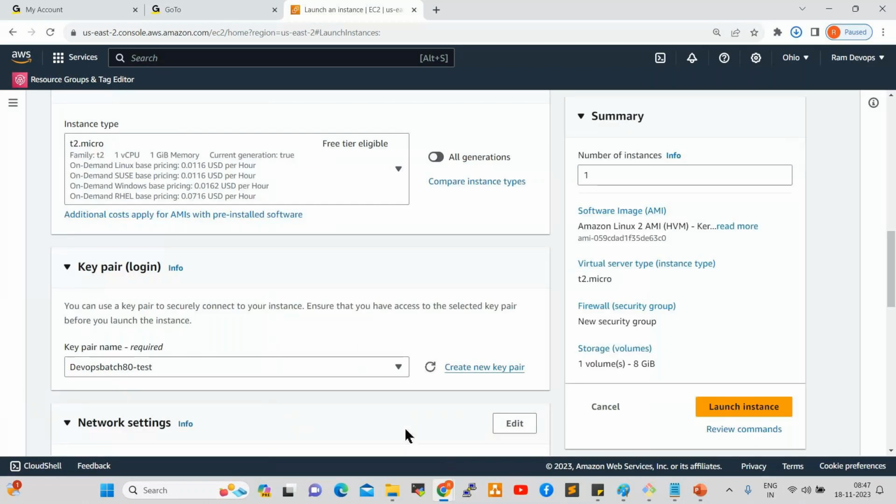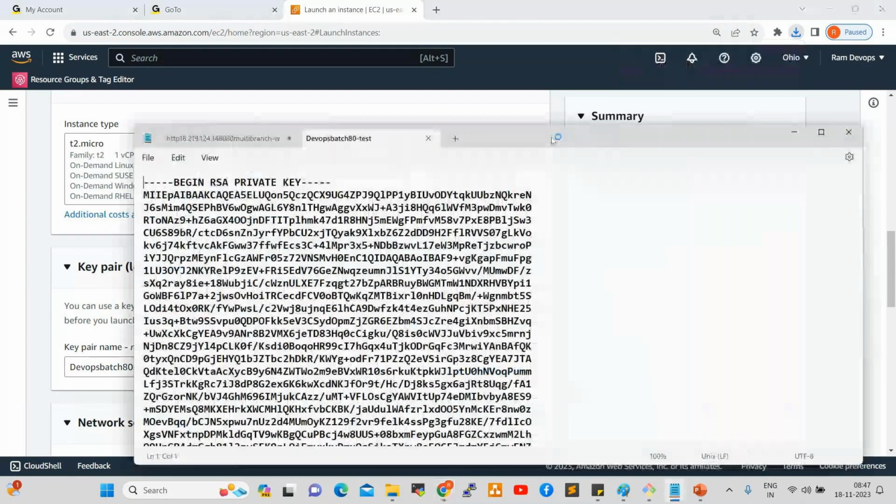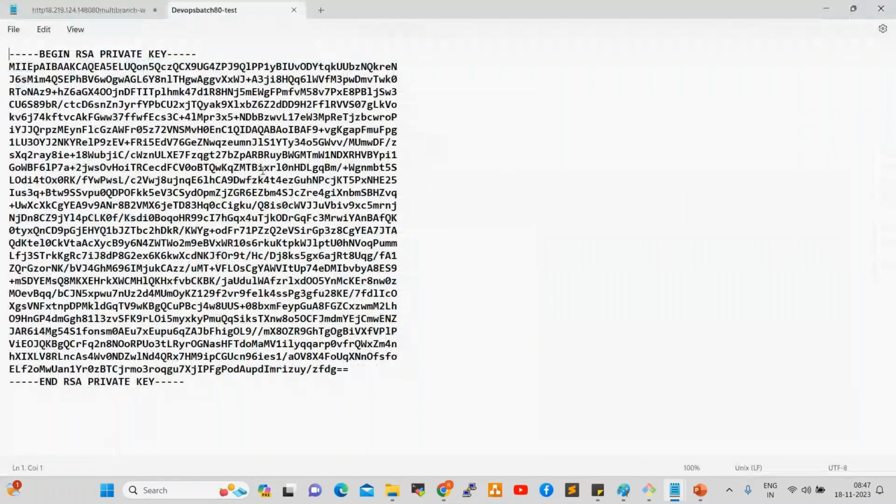Now one key pair is downloading. See here, this is the key we downloaded. So this key, no one can hack. This much of key, no one can hack, right? So by using this key, we can connect our servers.